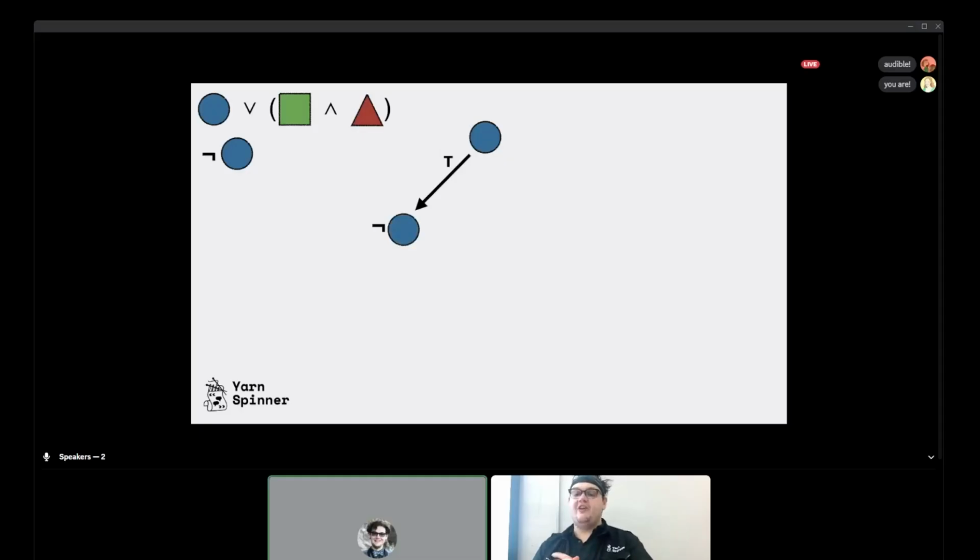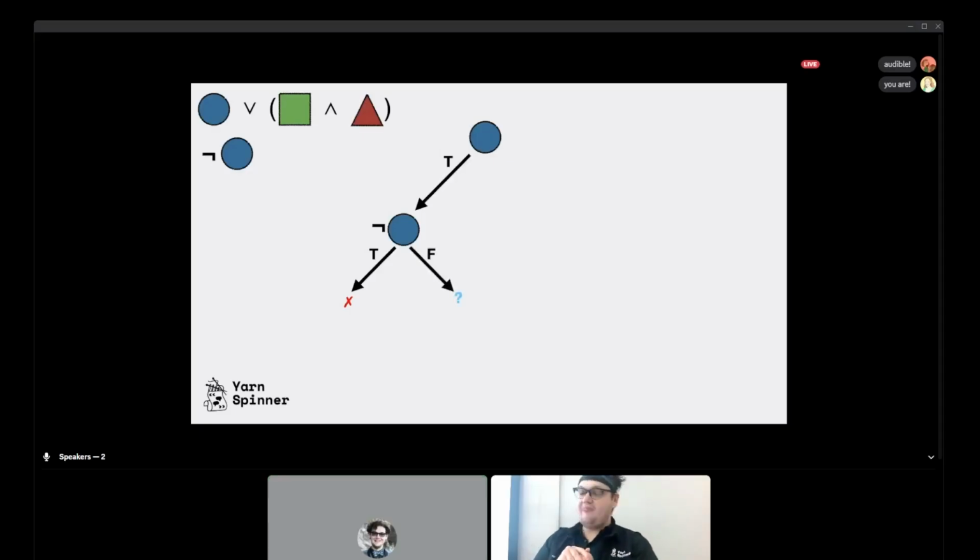We need to check it against our theorem, one of which is not blue circle. So, no. Let's try making it true. Is that still compatible with our theorems? Nope, because true is not true. I promise I'll get to the point in a minute if this is making your brain gloss over as it did to me when we first started looking at it.